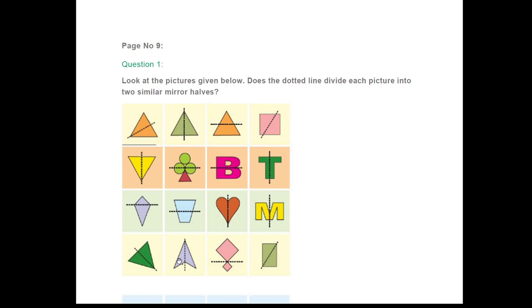We can divide it into similar mirror halves. This also. Here we cannot divide. This also we cannot divide. We all know a rectangle has two lines of symmetry which are along its length and breadth. Okay, and these two lines cut the length in two similar halves. But here you can see this is the diagonal line, so this diagonal line cannot divide this rectangle into similar mirror halves.